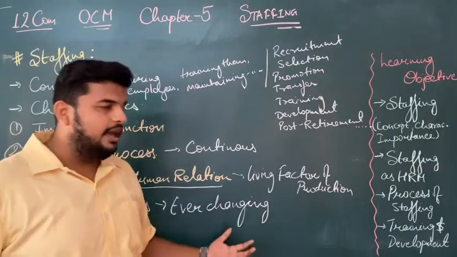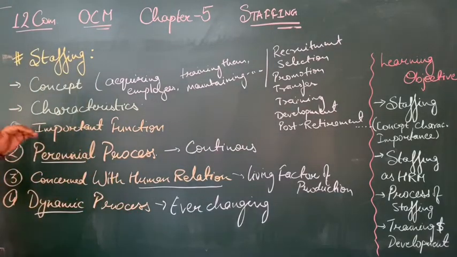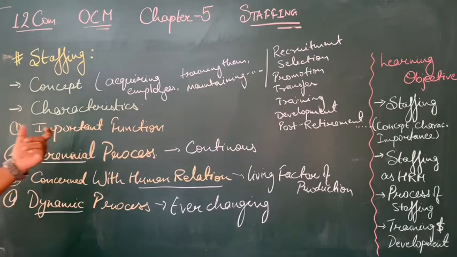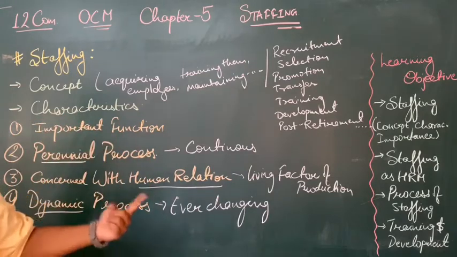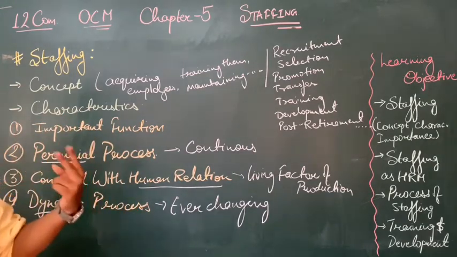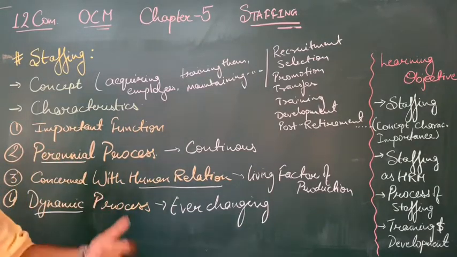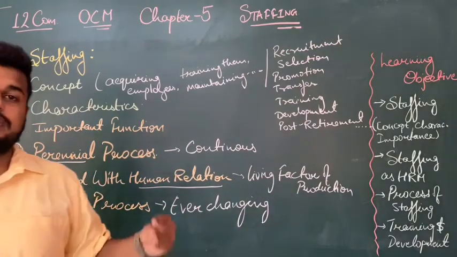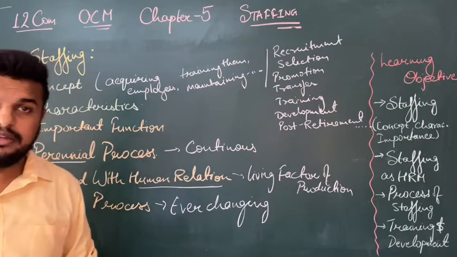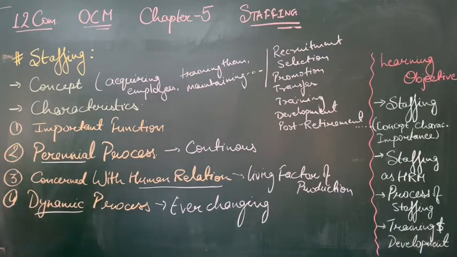So these are the first 4 characteristics. First one is an important function of management. Then perennial process, that is a continuous process. Then concerned with human relations, that is the living factor of production. And fourth, dynamic process, that is ever changing. Clear? So these are the first 4 characteristics of staffing.